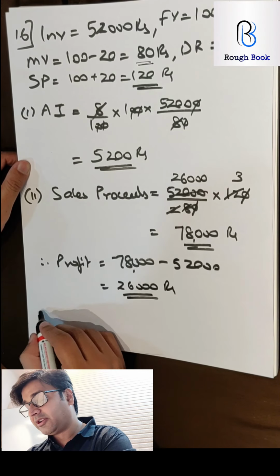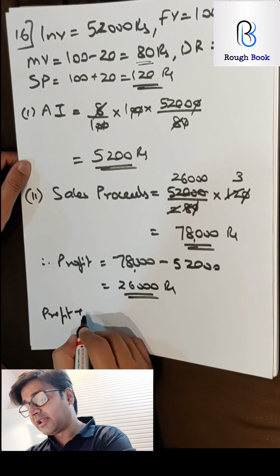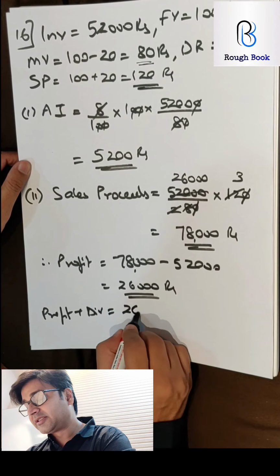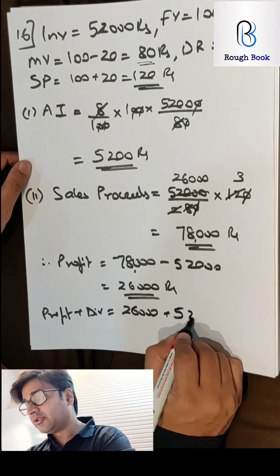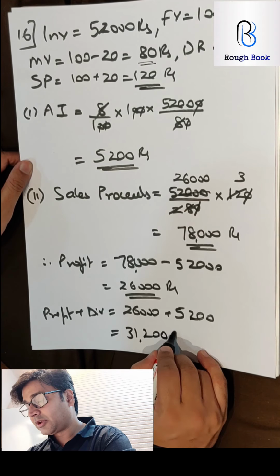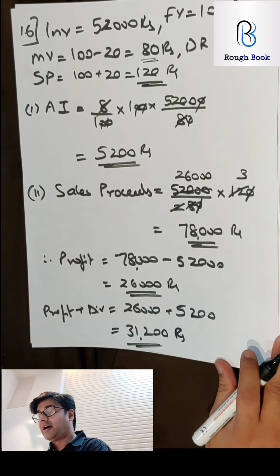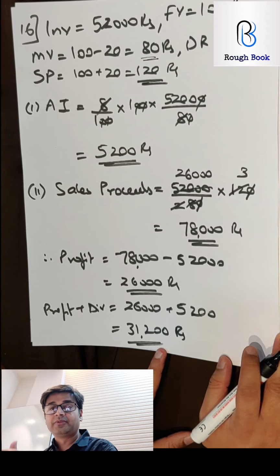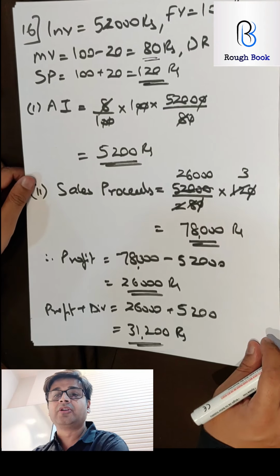But this said including dividend. So profit plus dividend is 26,000 plus 5,200. So total will be 31,200 rupees. Did you manage to get the same answer? Brilliant. If you got this answer, you're really doing well, guys.